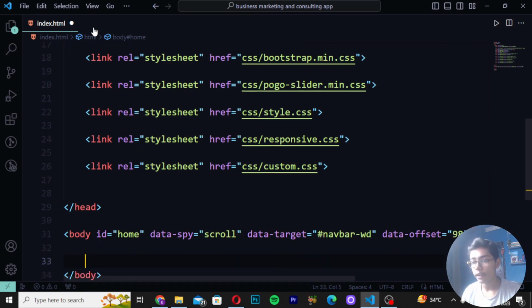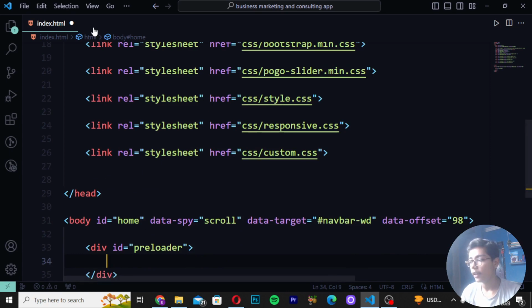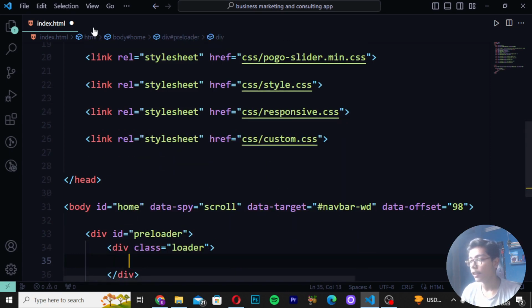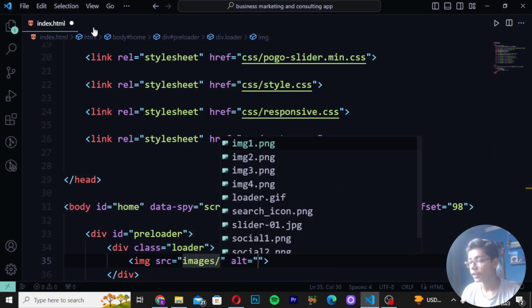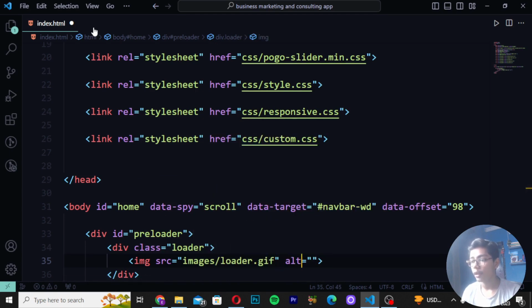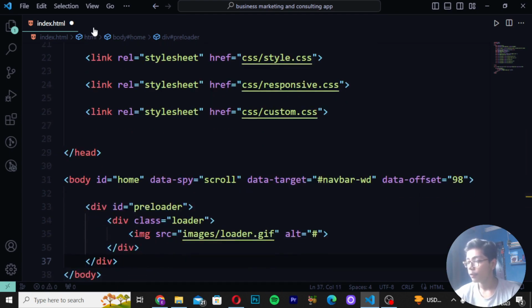Then when you have written that, you have to simply write here div id preloader. Then here you have to write div class and write here loader. Then here you have to write images slash and write here loader div. Then in alt you can write this hashtag like this. After doing that, you have to simply move down after the two divs which we have created.